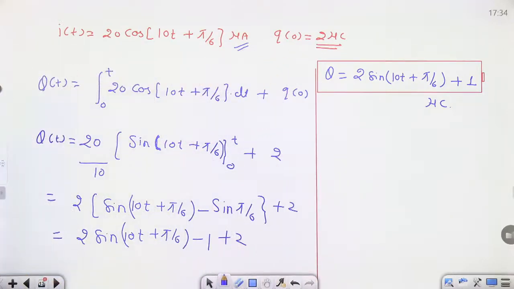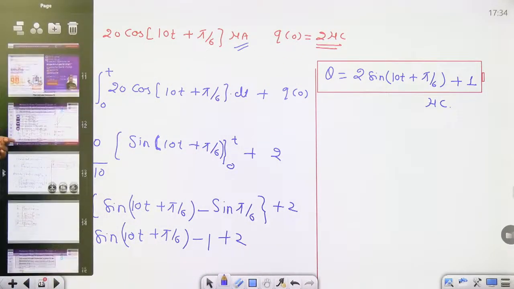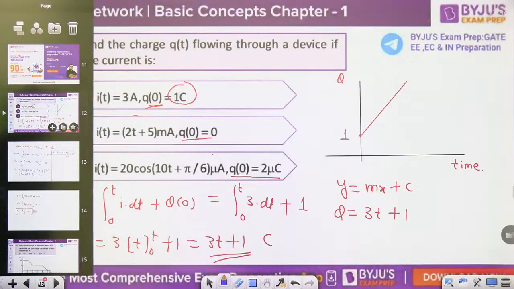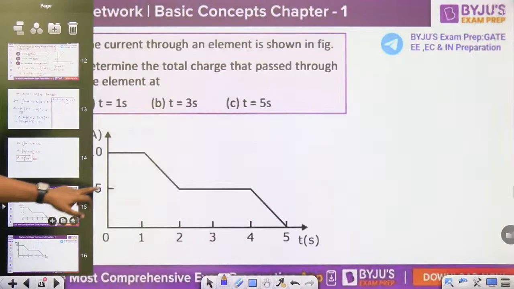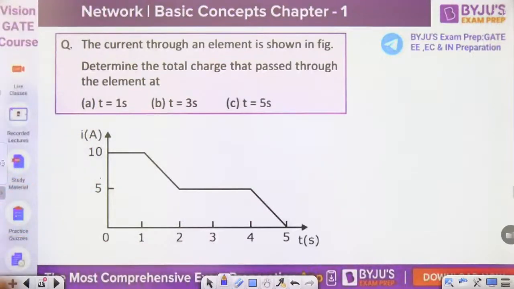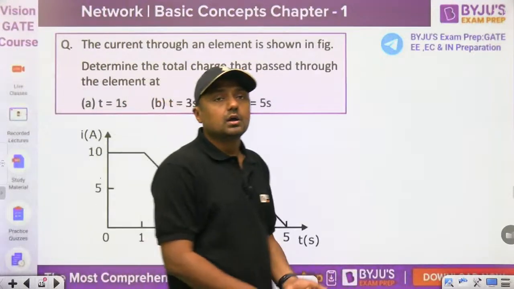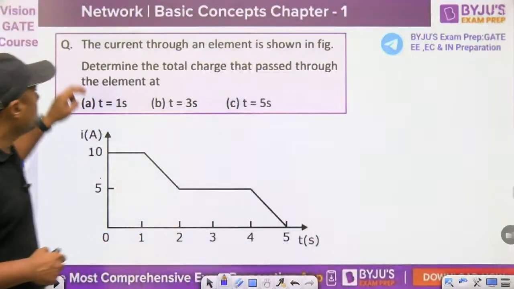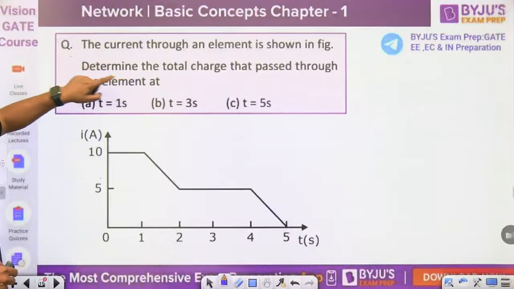Then now next one, this is the answer for the third one. Already we have solved 20 cos of this. Now next one, sometimes we are getting graph questions of 2 marks in the GATE examination. What will be the answer? Again from the textbook. The current through an element is shown in the figure.